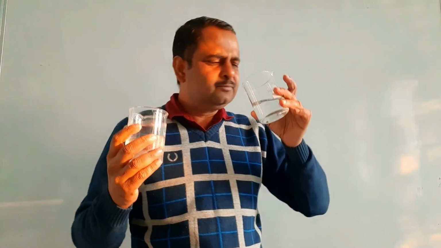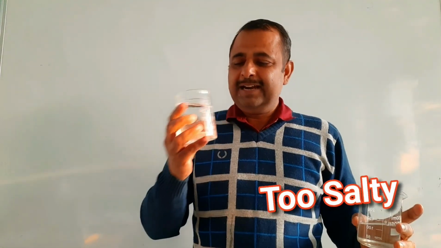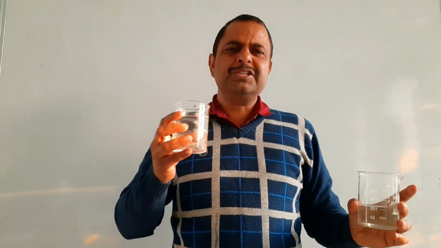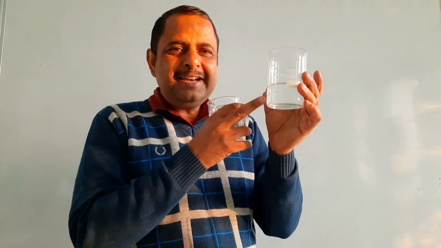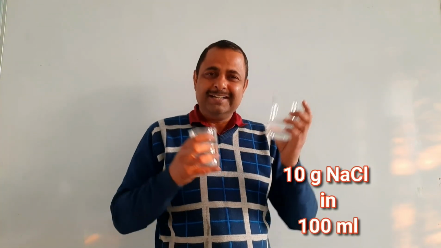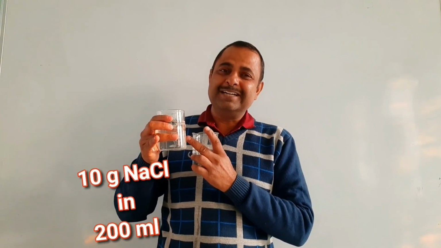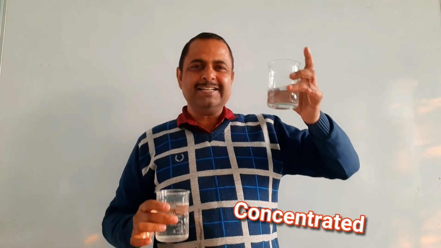Let me check. It's too salty, and here it's little salty, because in first beaker 10 gram of salt present in the 100 ml of water, and here 10 gram salt is present in 200 ml of water. So this one is dilute, this one is concentrated.